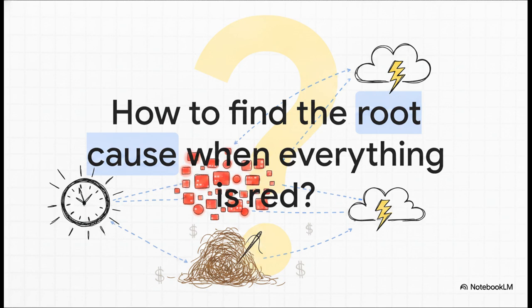So, let's just take a collective breath. How do you find the root cause when your entire dashboard is just blinking red? It's the ultimate needle in a haystack problem, right? You're staring at an active production outage, the clock is relentlessly ticking, actual revenue might be on the line, and frankly, just looking at isolated, disconnected infrastructure clues, it just isn't cutting it anymore.